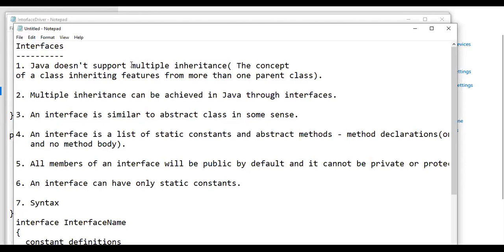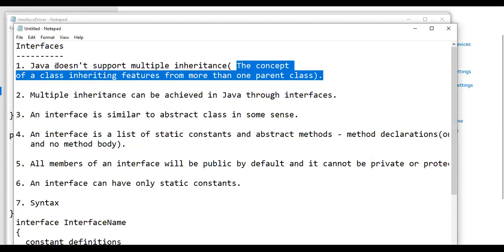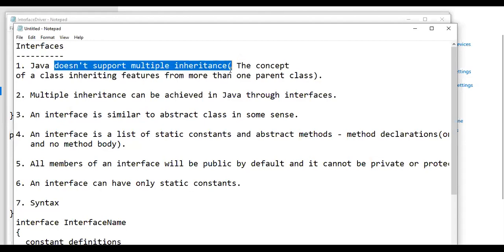There are different types of inheritance. One of the types is called multiple inheritance. Actually, multiple inheritance is not supported by Java. What is multiple inheritance? Multiple inheritance means if a class has more than one parent class, then that is called multiple inheritance. The concept of a class inheriting features from more than one parent class is called multiple inheritance, and multiple inheritance is not available in Java.